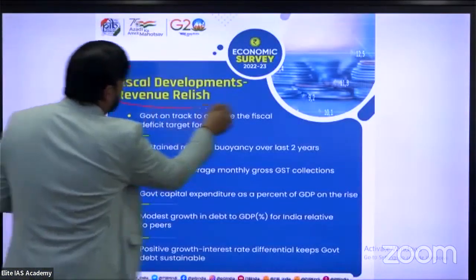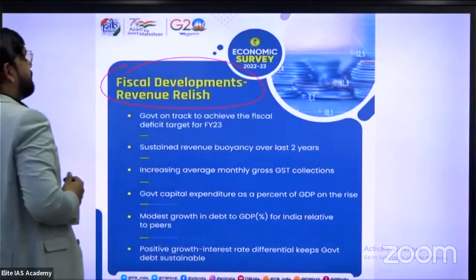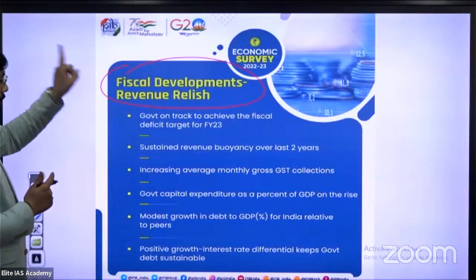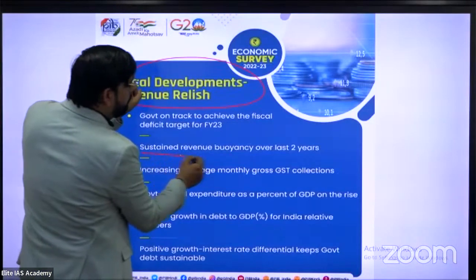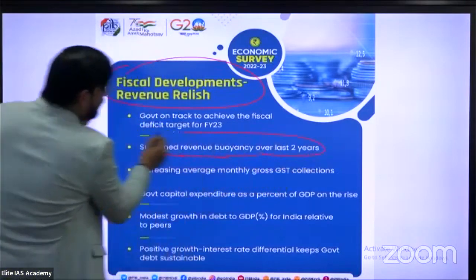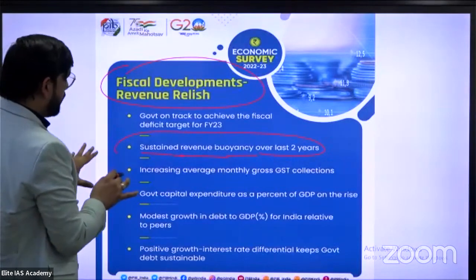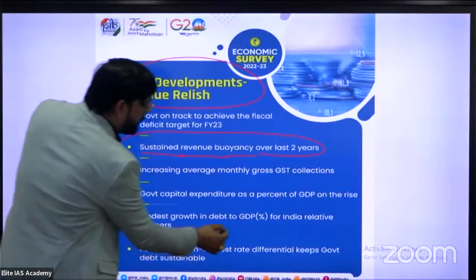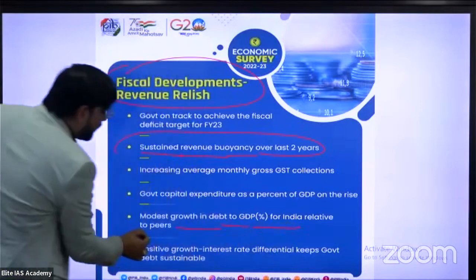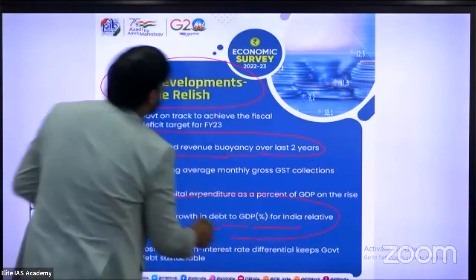Fiscal development and revenue buoyancy. This is the expectation of the government. The first is sustained revenue buoyancy over the last 2 years. And the important sentence in this PDF is: modest growth in debt to GDP for India relative to peers.